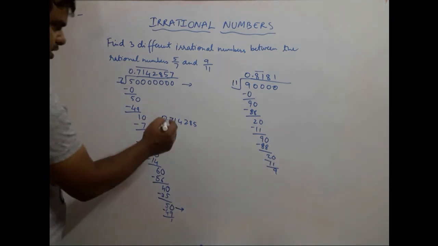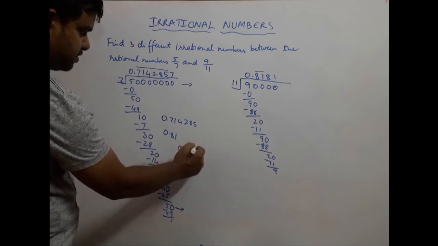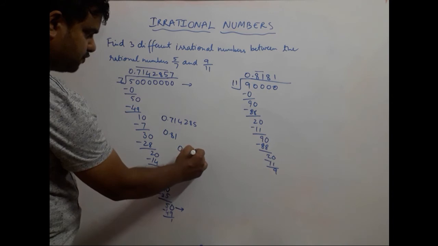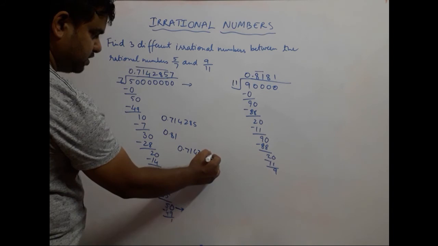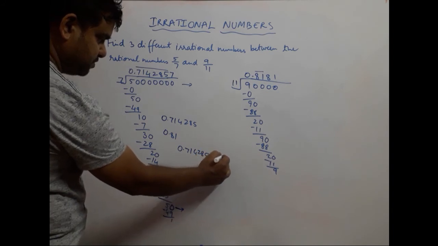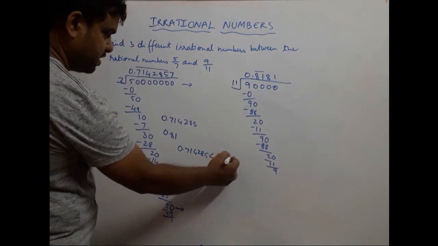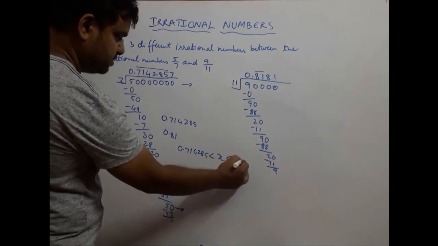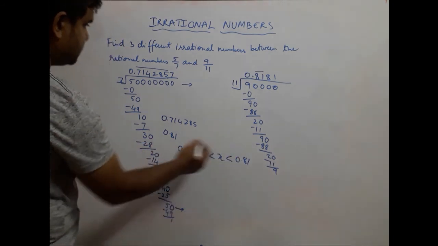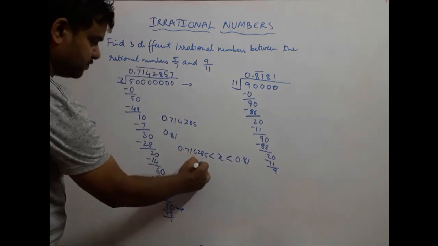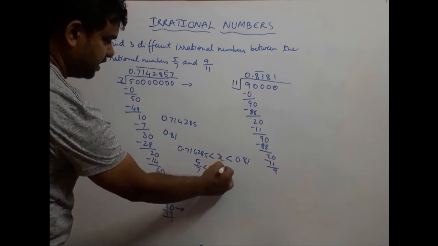So the number has to be greater than 0.714285, whatever number we are putting. That is your irrational number, but it should be less than 0.81, because remember, this is as good as saying we need to find numbers between 5 upon 7 and 9 upon 11.